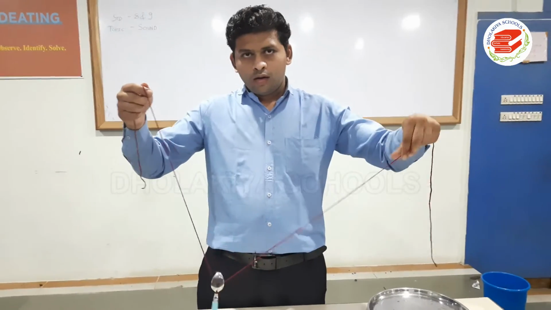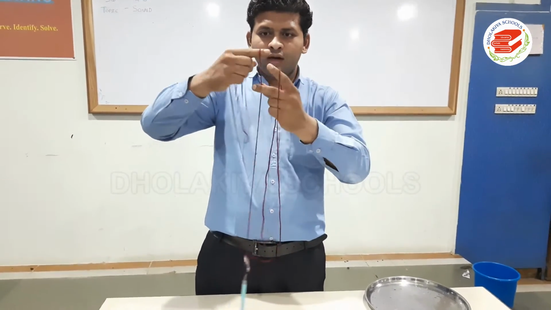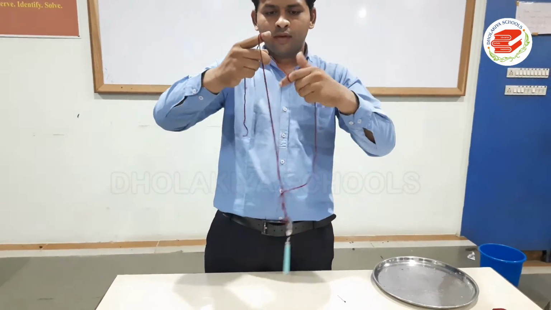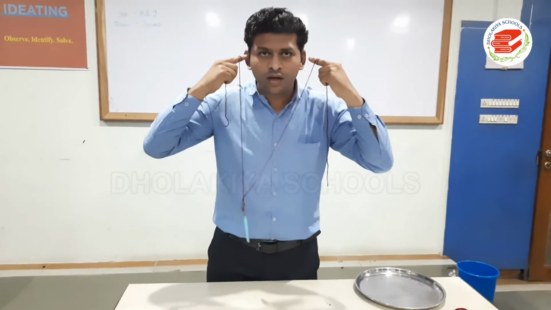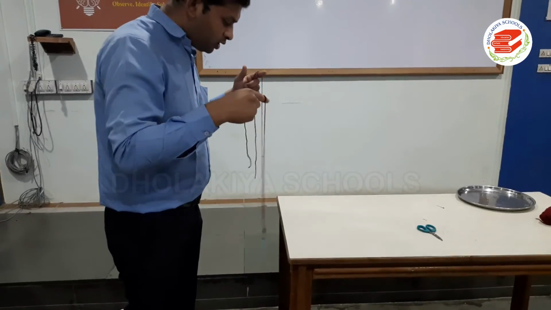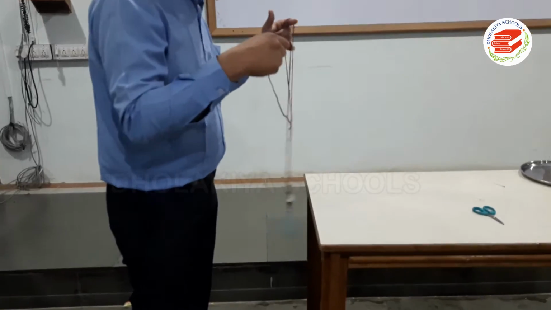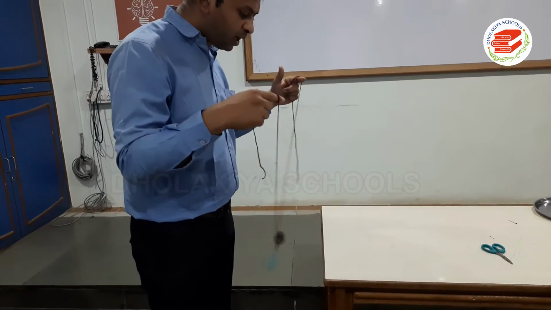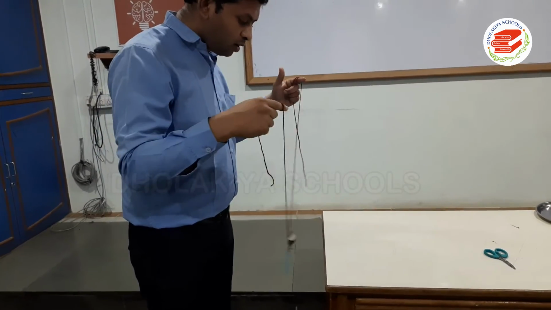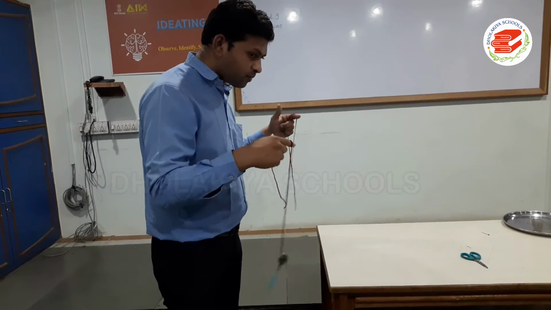Now hold the two ends of this thread with your fingers, like this. Now insert your fingers into your ears and collide the spoon with any surface. You can hear a sound. But see, the sound is produced on the surface, and it is propagating in air. Now let us understand how sound can propagate in a solid.